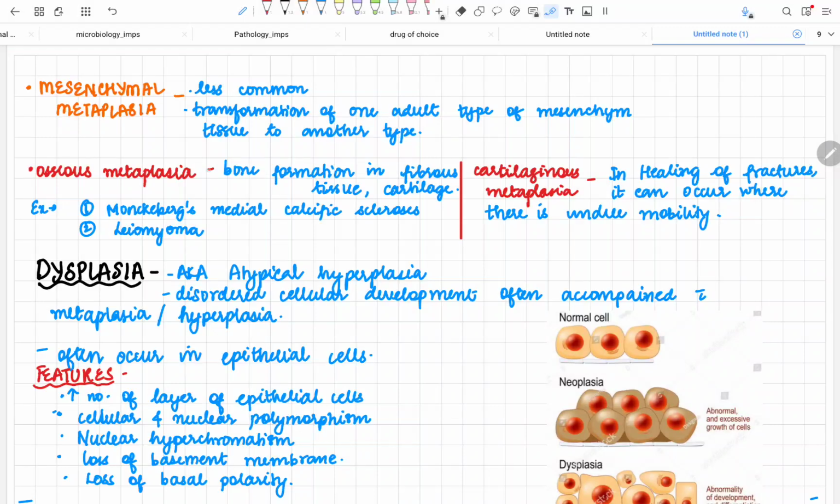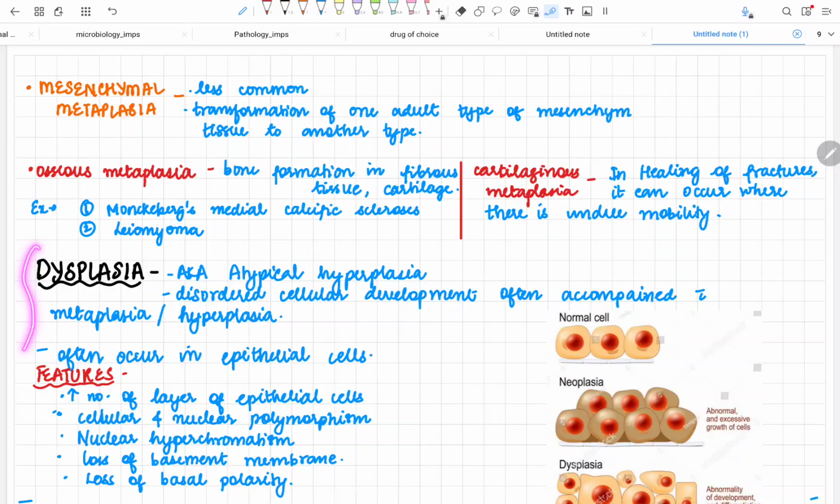If you remember the example, for osseous metaplasia, the best examples are Monckeberg's medial calcific sclerosis and leiomyoma. Okay, and for cartilaginous metaplasia, you can just write the definition that a healing fracture can undergo cartilaginous metaplasia due to undue mobility. This is not so important, that's why I'm saying it.